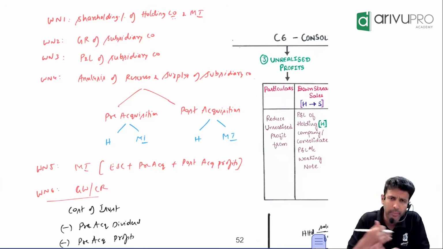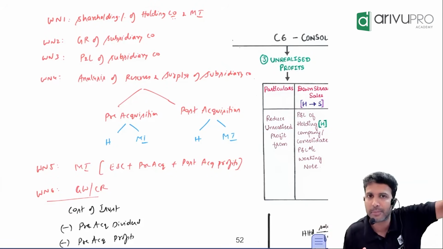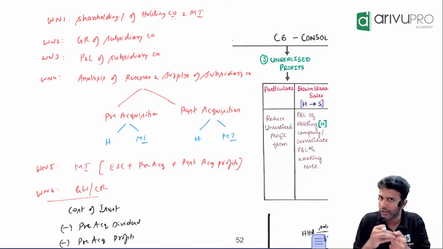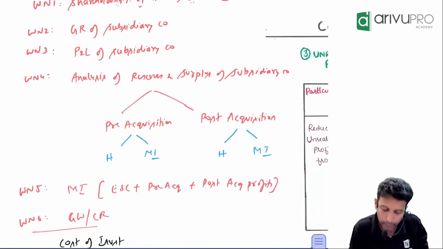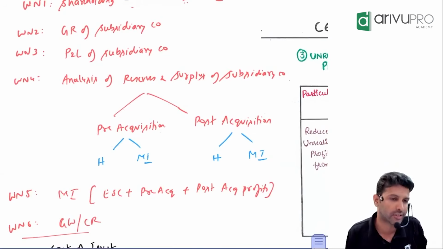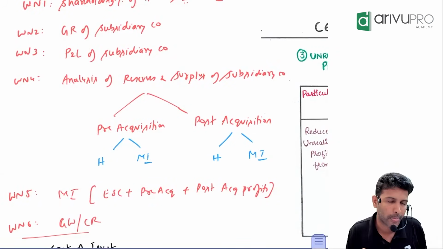In this working note, essentially what we are doing, we are distributing the reserves in surplus of subsidiary company among holding company and minority interest. So before we do this distribution, we categorize. We categorize the reserve as what? Pre-acquisition reserves, post-acquisition reserves.